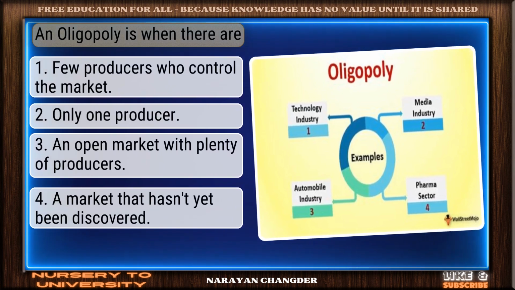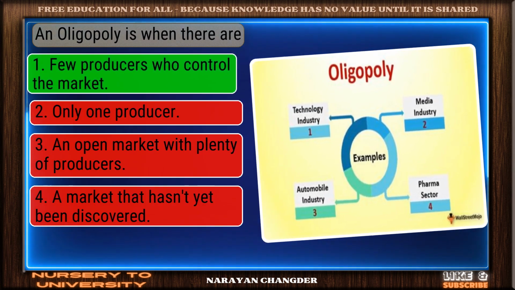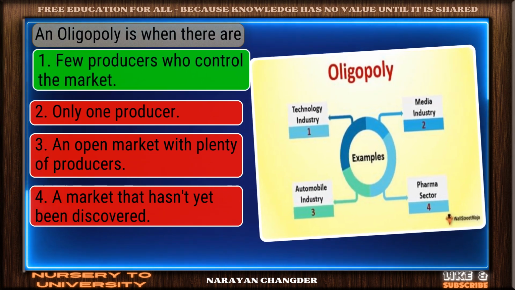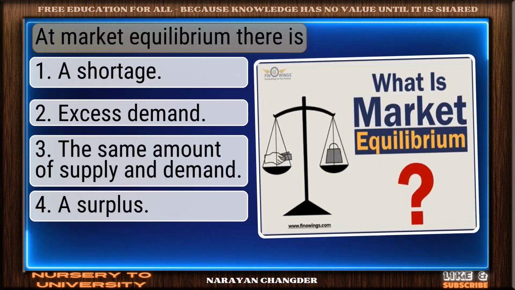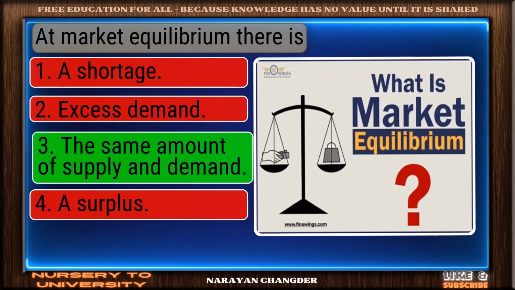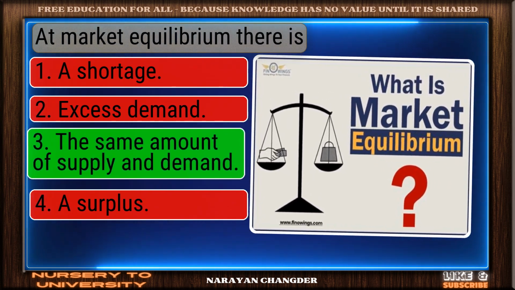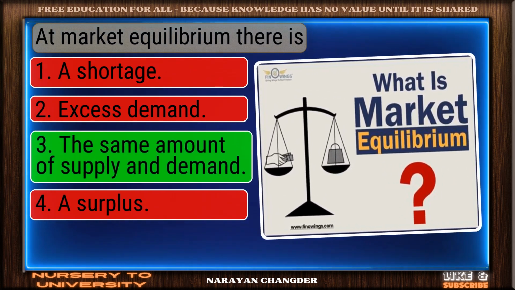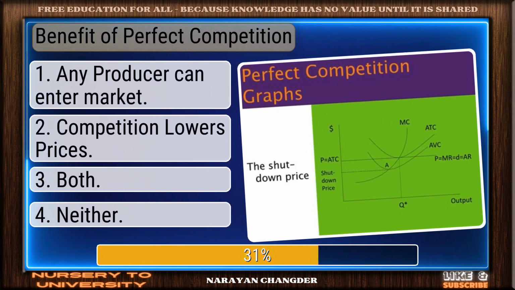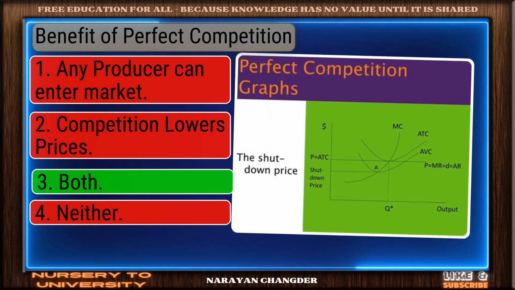An oligopoly is when there are. Well done. Few producers who control the market is the right choice. At market equilibrium there is. Correct response. The same amount of supply and demand is the most accurate answer. Benefit of perfect competition. Excellent. Both is a brilliant choice.